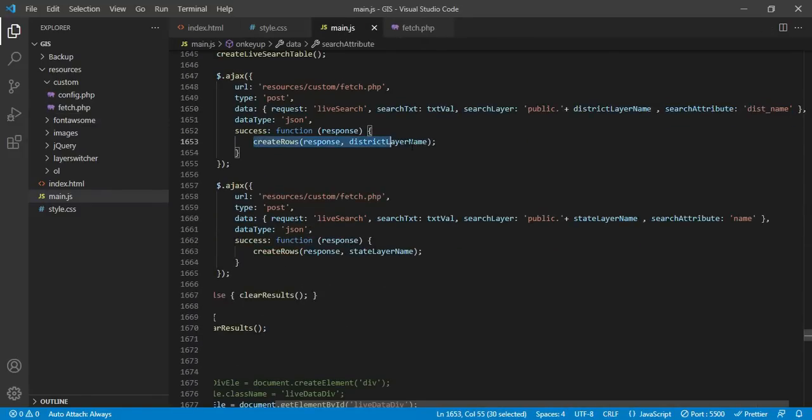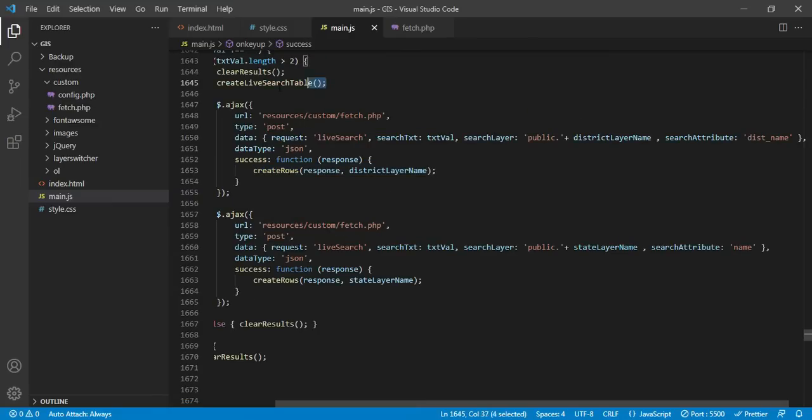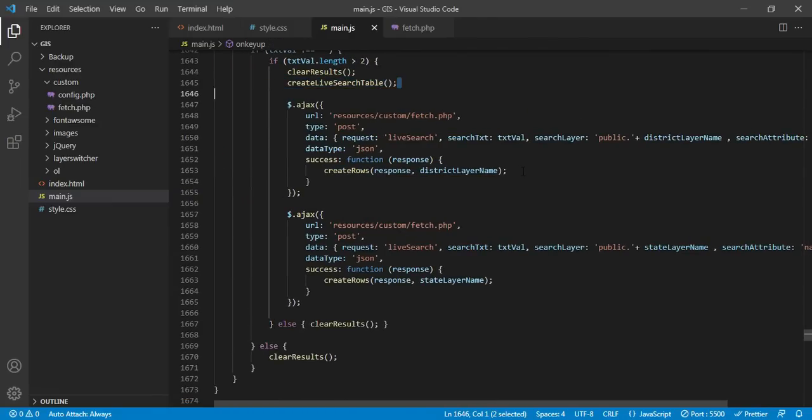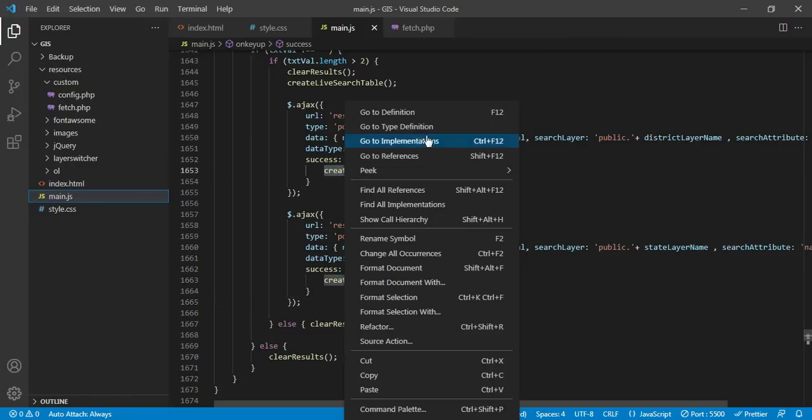So I am calling a function create rows in a particular table. So here I have created a table. Now once the result is available, I am creating rows. Why am I creating the table first? Because I am making 2 Ajax queries over here. So I want to create a table only the first time, and then for both the queries I will create only rows. So let us see this create rows functionality.